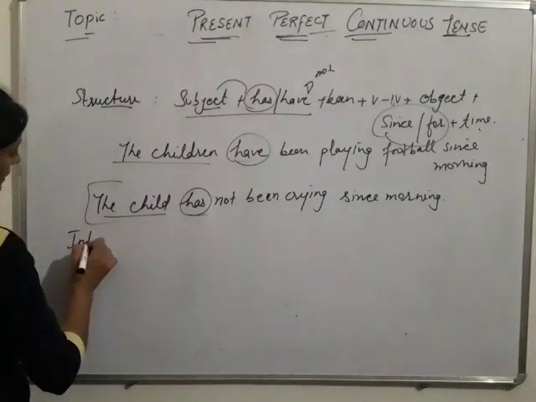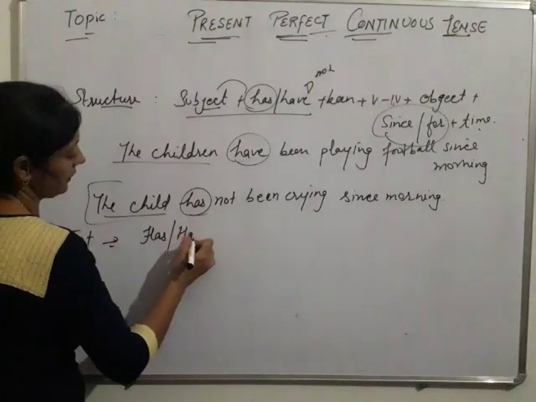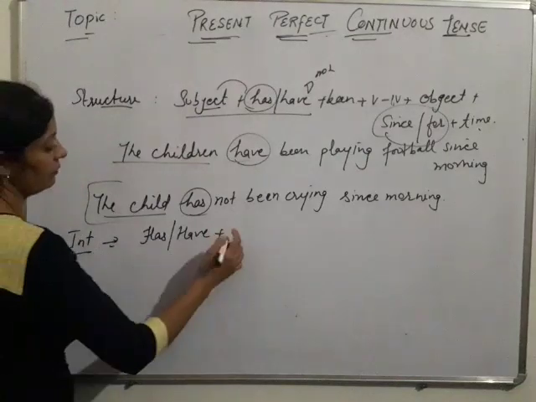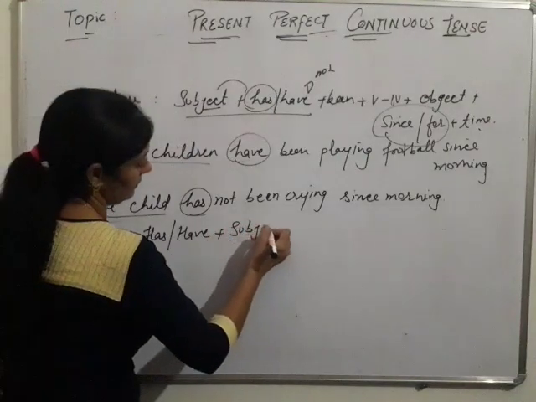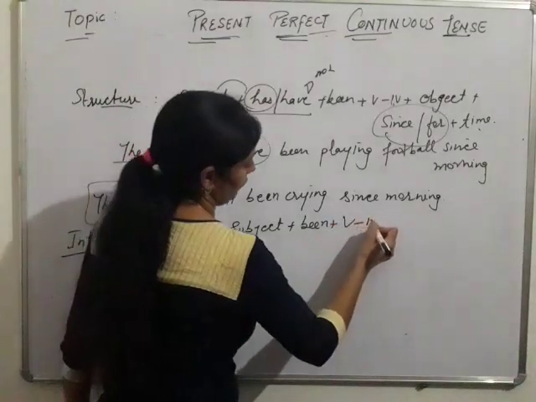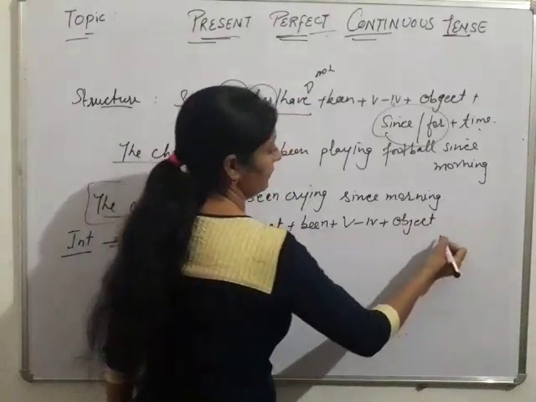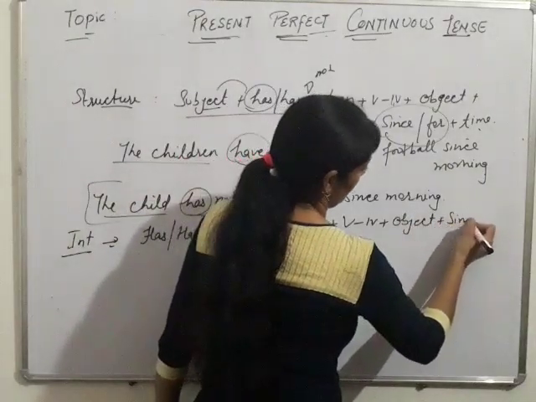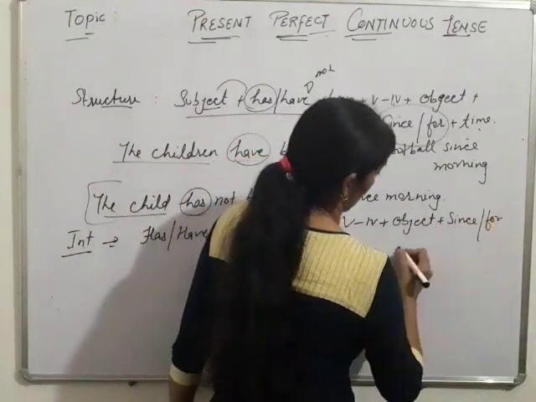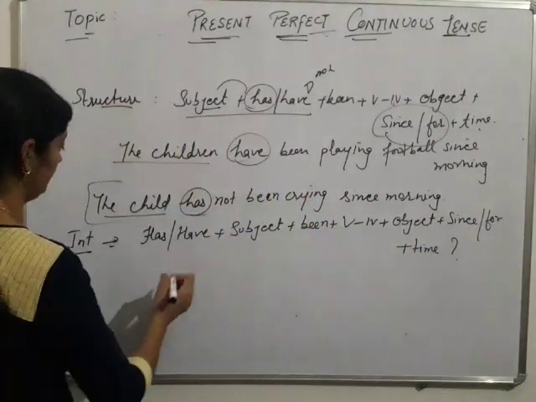In interrogative sentences, we use the helping verb before the subject: has or have, then subject, been, fourth verb, object if any, then since and for, plus time and question mark at the end.